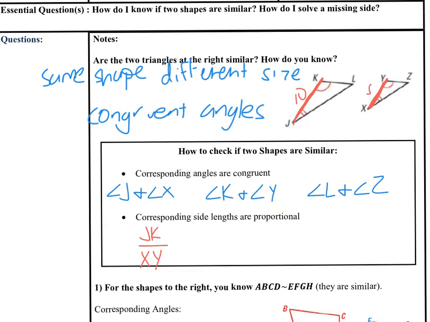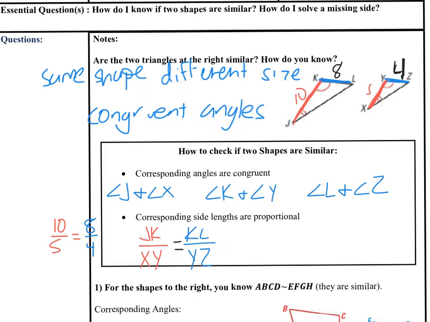Then when I make another fraction for another side, maybe KL, the top side, KL is on top of my fraction, and the YZ matches with that side. Though when I make that fraction, it would need to be a fraction that is equal or proportional. So those fractions need to equal each other. So maybe it could be like 8 and 4. Because in that example, if those were my numbers, then my red fraction would be 10 on top and 5 on bottom, equal sign. My blue fraction would be 8 on top and 4 on bottom.